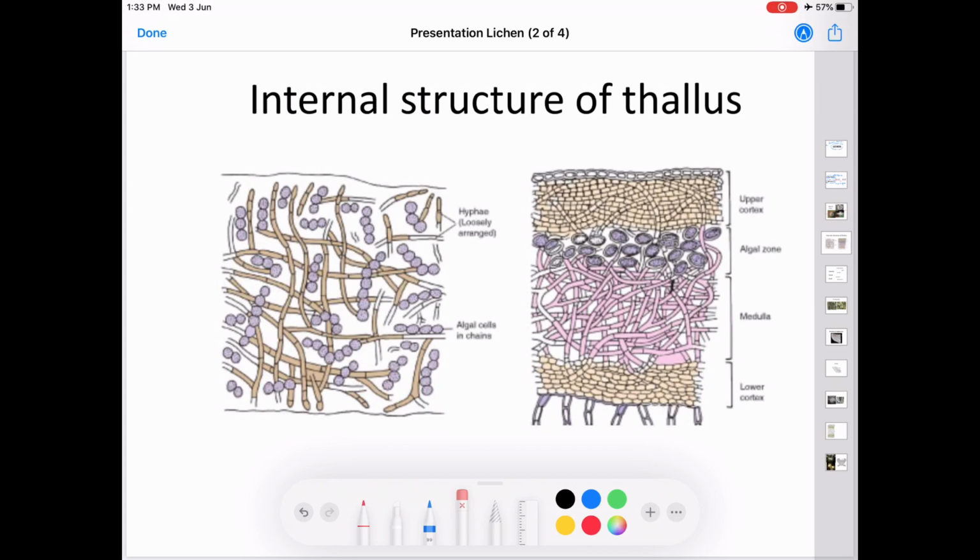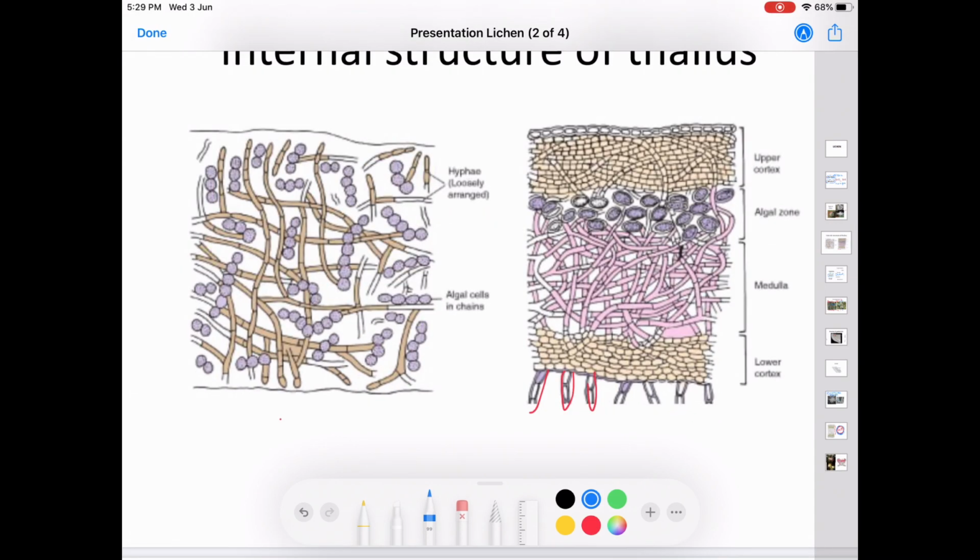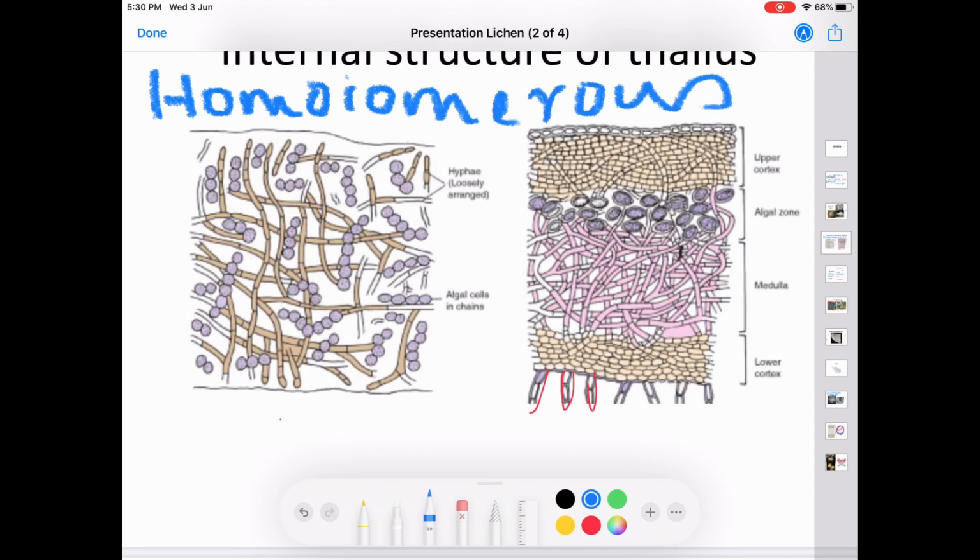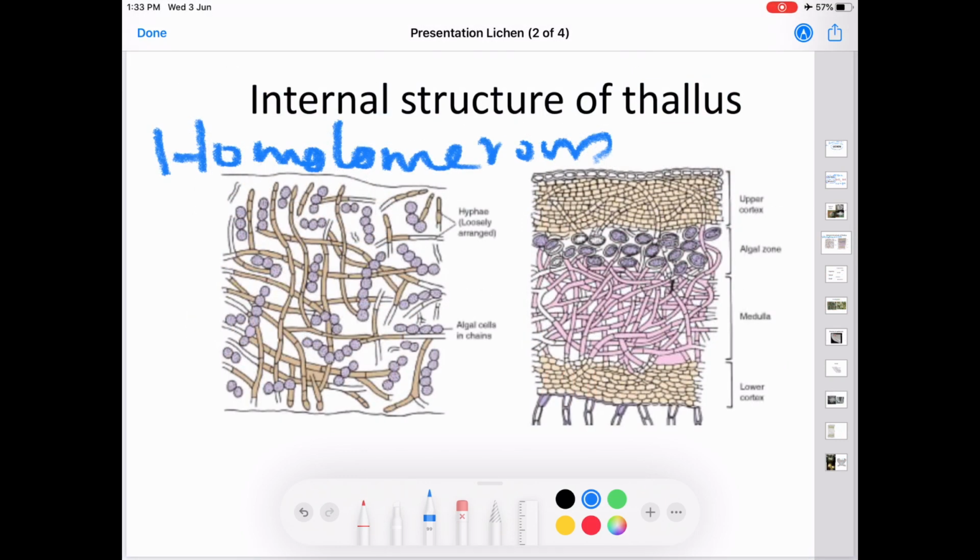Internal structure of lichen thallus. Based on the distribution of algal member inside the thallus, the lichens are divided into two types. The first one is homoiomerous, and the second one is heteromerous.